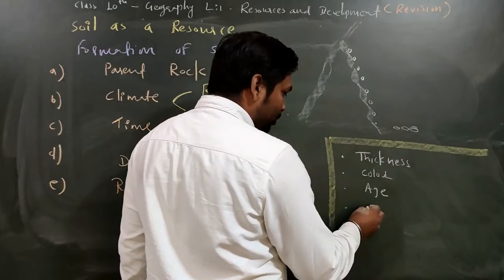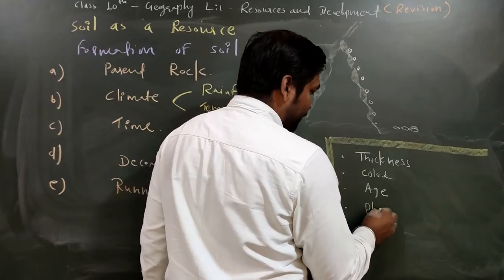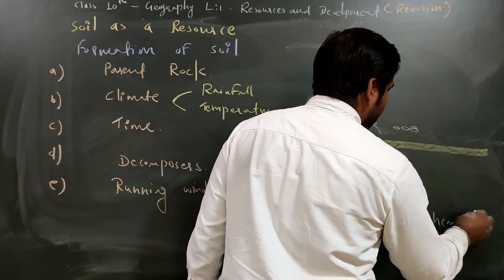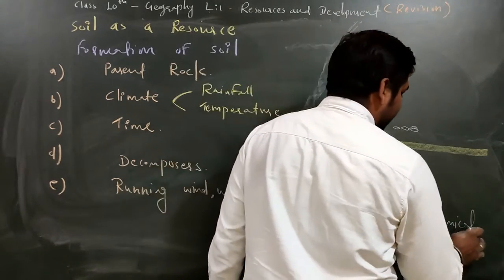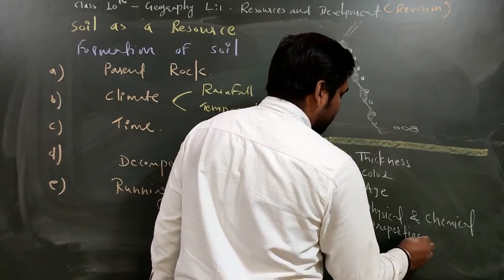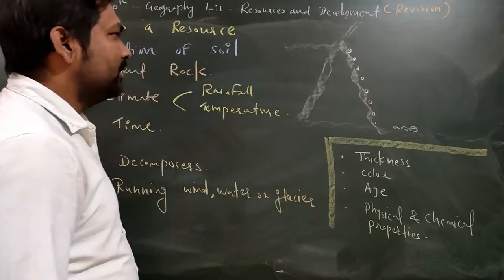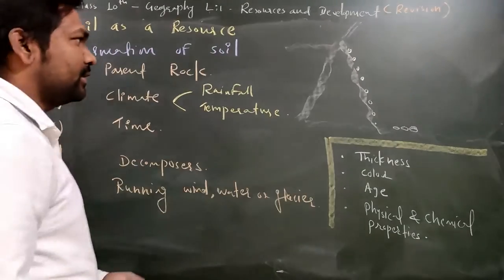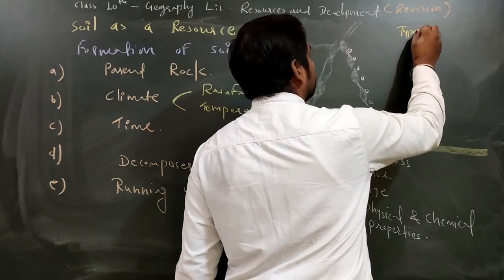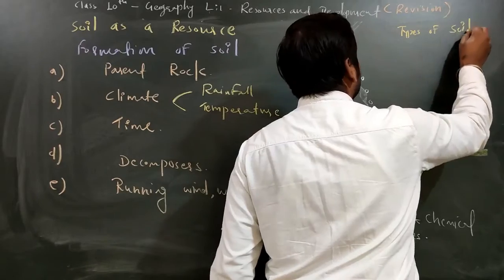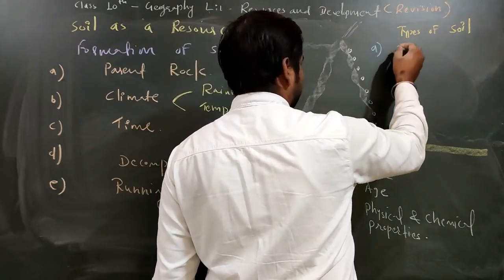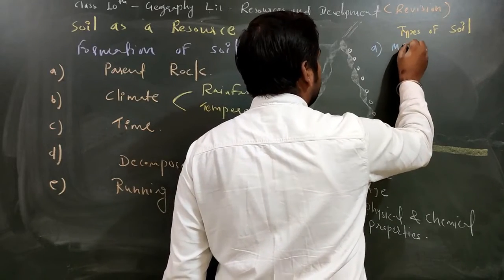With this we have one more factor, that is physical and chemical properties, which also play a very important role. Now you can classify the soil into various types. So types of soil, I'll explain here. Okay, so the first very important soil we have is called mountainous or forest soil.